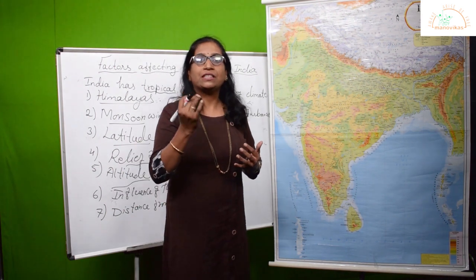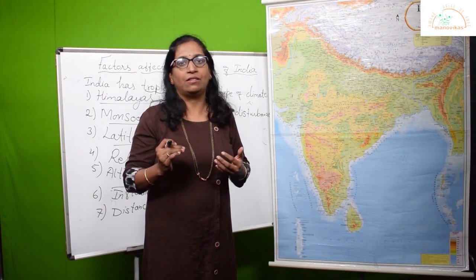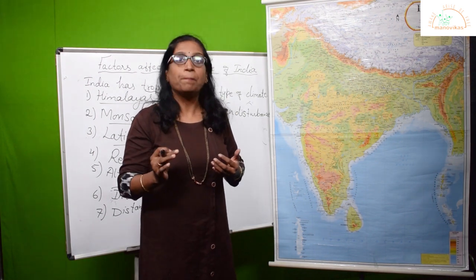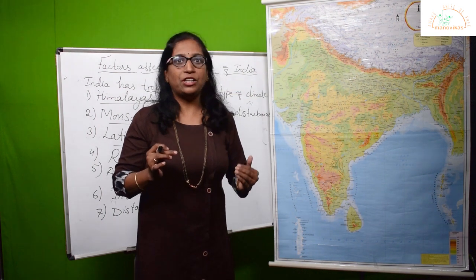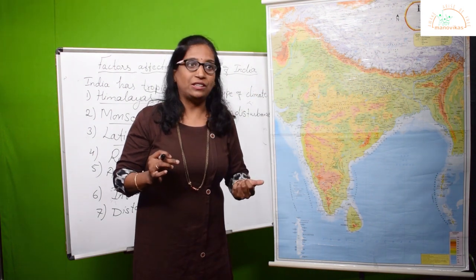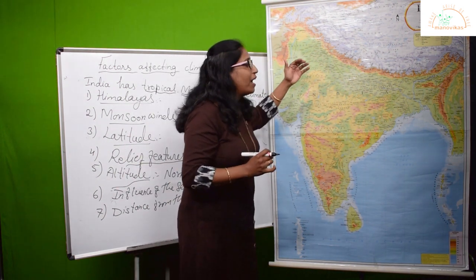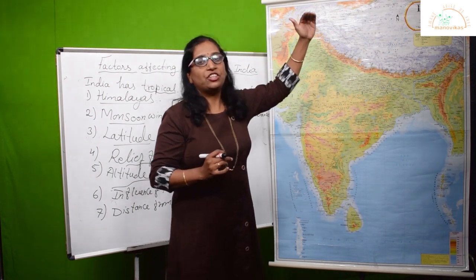What are these pressure belts? Earth is divided into 7 pressure belts. We have already learned this last year. In between these pressure belts, we have planetary winds blowing, like your trade winds, your westerlies and your easterlies. Now when the sun shines on the Tropic of Cancer, all pressure belts shift towards the north.